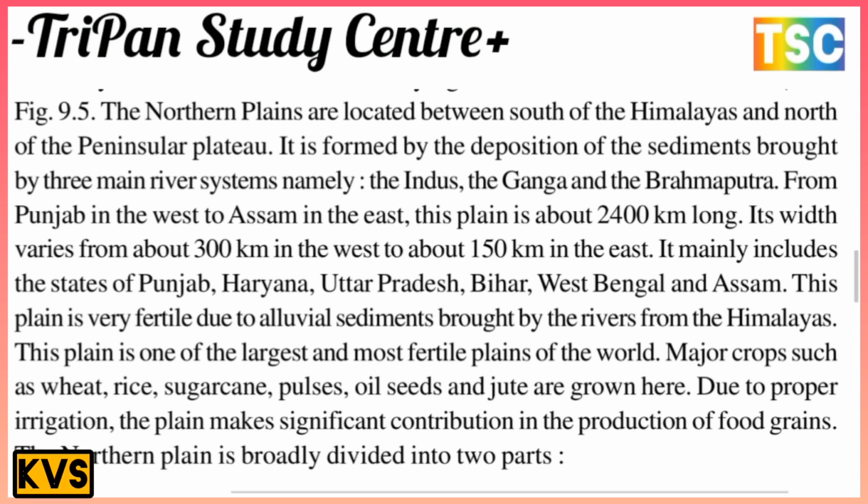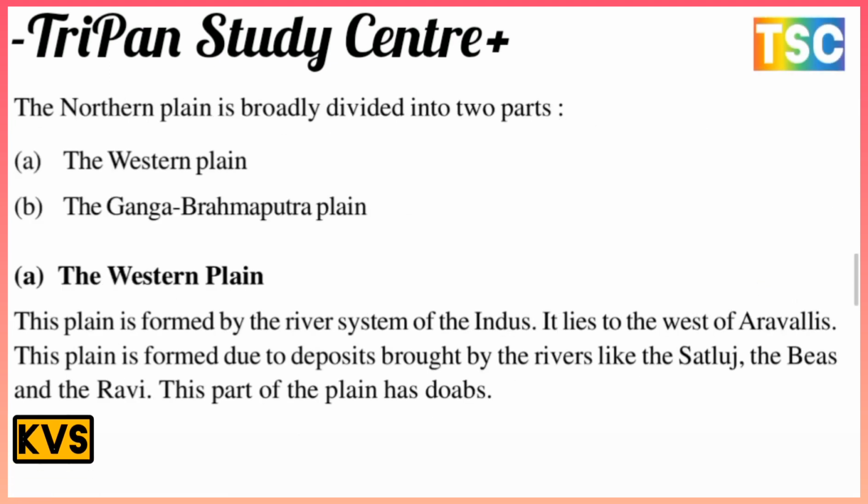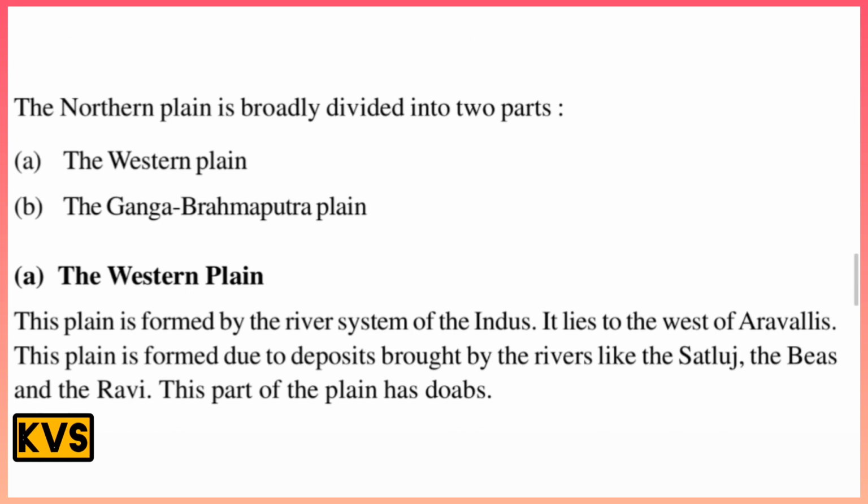The Northern Plain is broadly divided into two parts: first, the Western Plain, and second, the Ganga-Brahmaputra Plain. The Western Plain is formed by the river system of the Indus. It lies to the west of Aravalli, and it is formed by the deposits brought by rivers like the Satluj, the Beas and the Ravi.